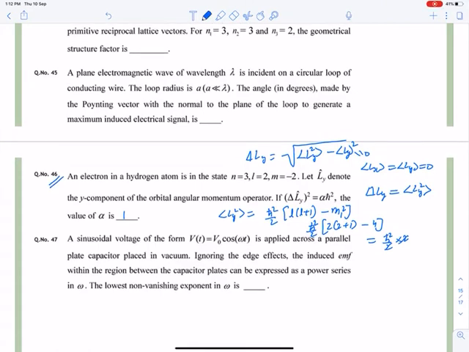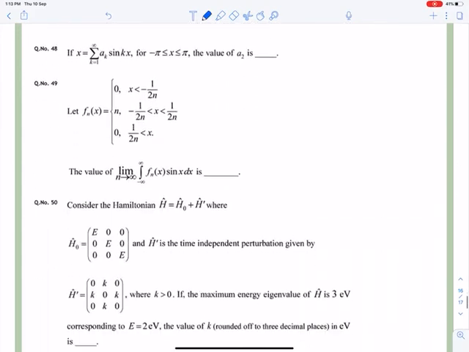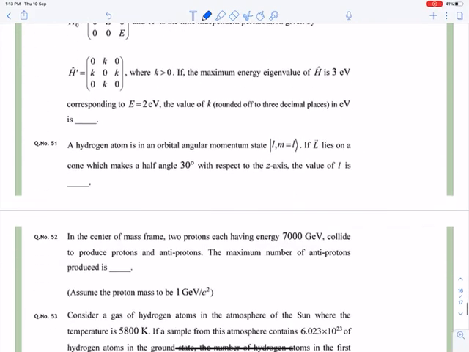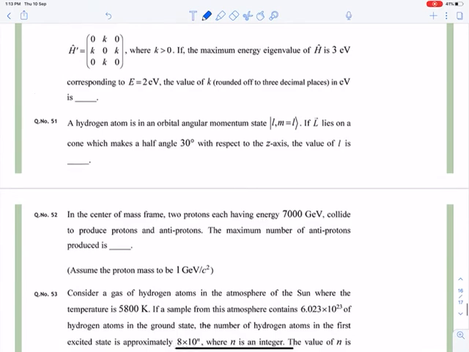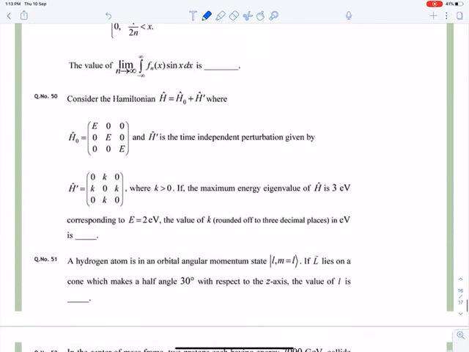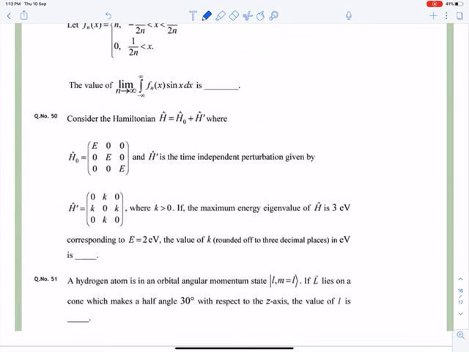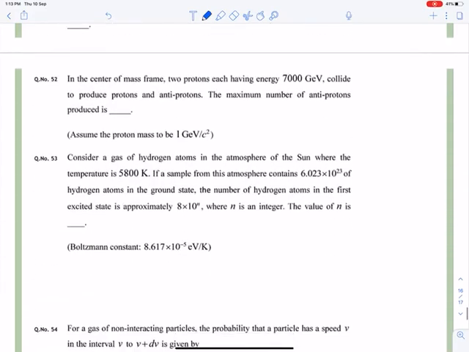Only you have to remember that the expectation values of Lx and Ly are equal to 0, and the expectation values of Lx square and Ly square are also the same. Okay, so now we'll move to question number 50. Question number 50.